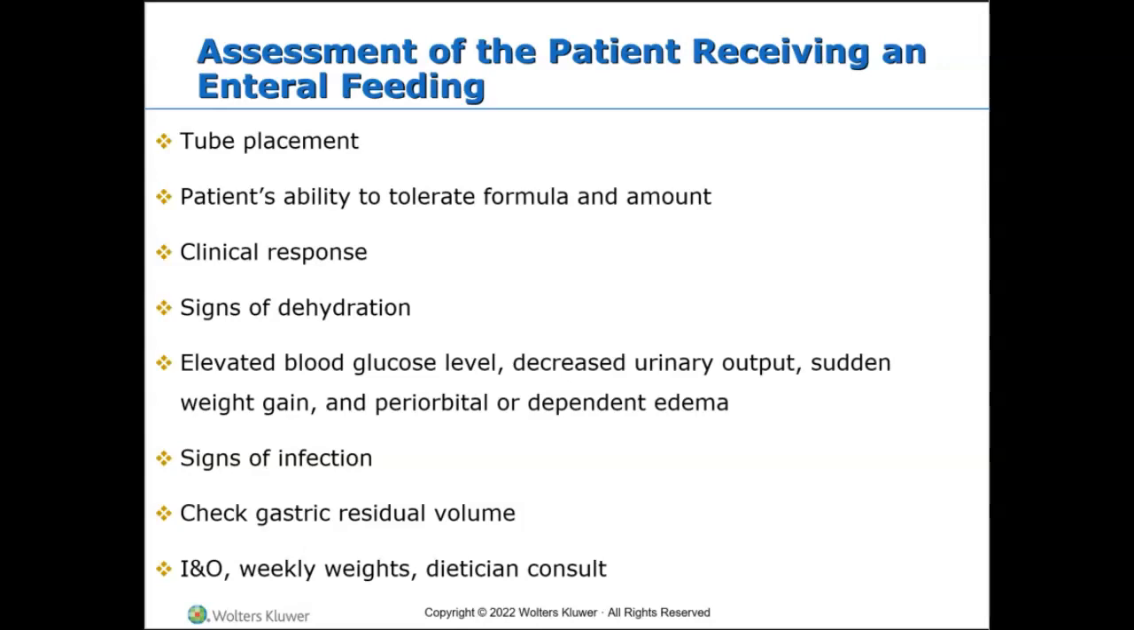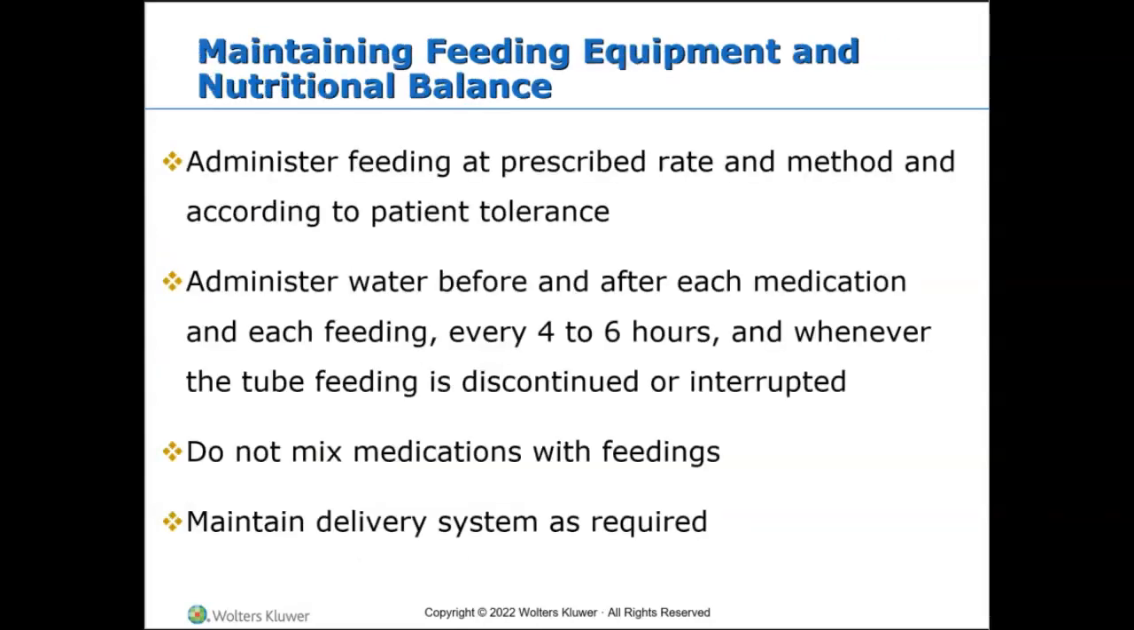You're also going to check it before each intermittent feeding, and any volume of 200 milliliters or more needs to be investigated as to why there is a residual volume of 200 milliliters or more, okay? Very important. We're also going to keep track of I's and O's, weekly weights. We're also going to make sure that if they're getting these kinds of feeds, that they have a dietitian consult regularly, all of those things, right? Being our patient's advocate.